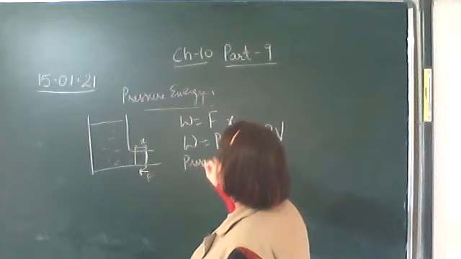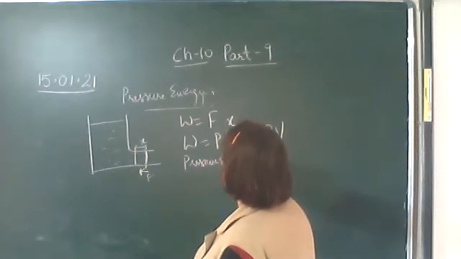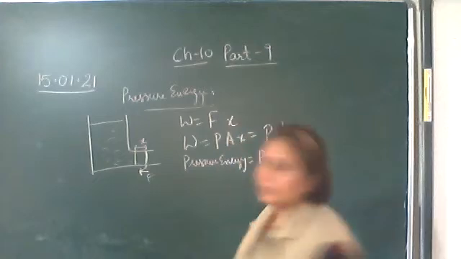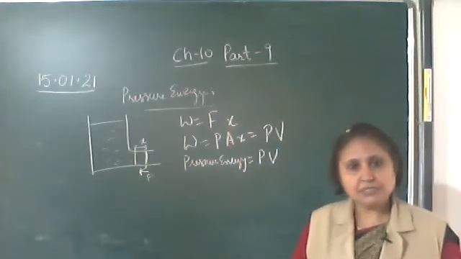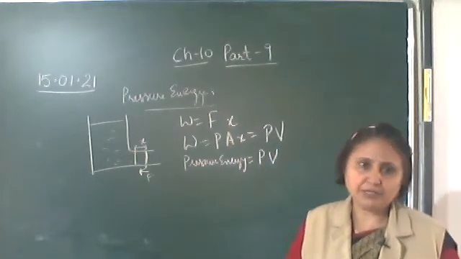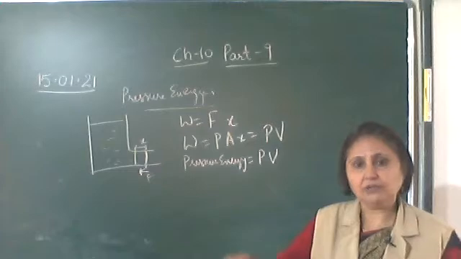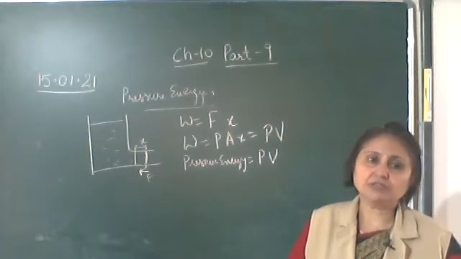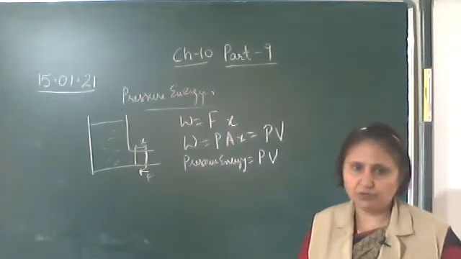Hence, pressure energy is P into V. Now here we will find pressure energy per unit volume and per unit mass, because later on, in one theorem, we will need them.